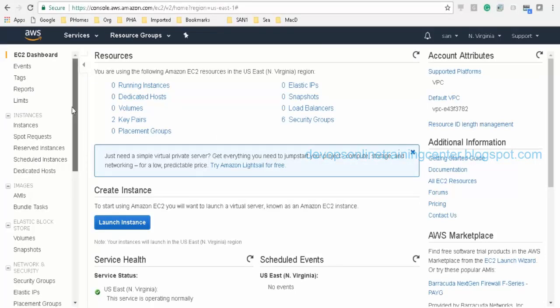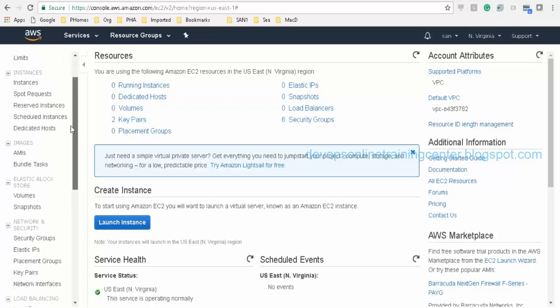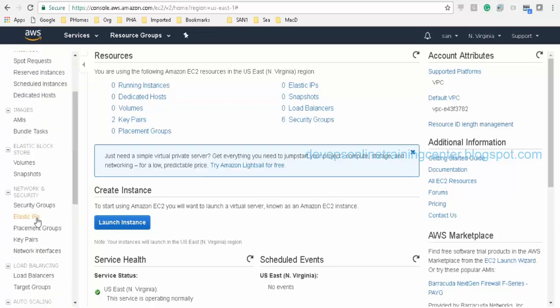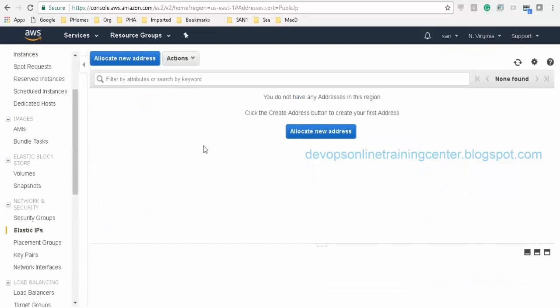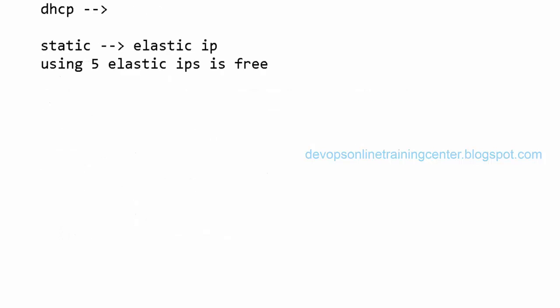Is it going to charge you if you use Elastic IPs? Using 5 Elastic IPs is free, but we will be charged if we request an Elastic IP and are not associating it with any VM.